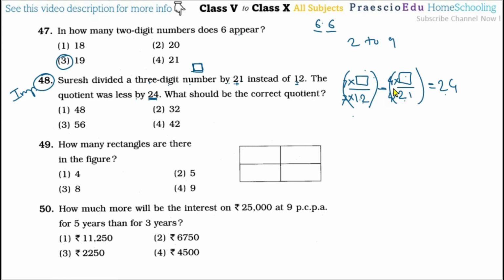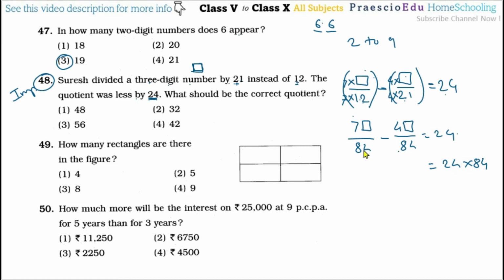So 7 box over 84 minus 4 box over 84 is equal to 24. Now the denominator is the same, so it will be multiplied: 24 multiplied by 84.